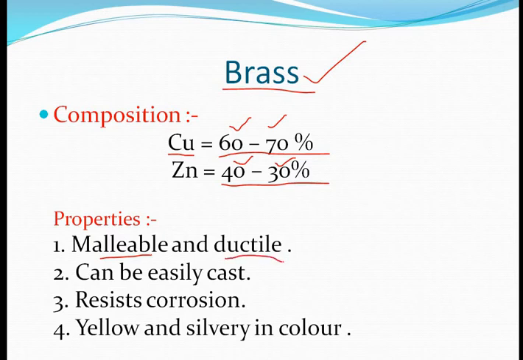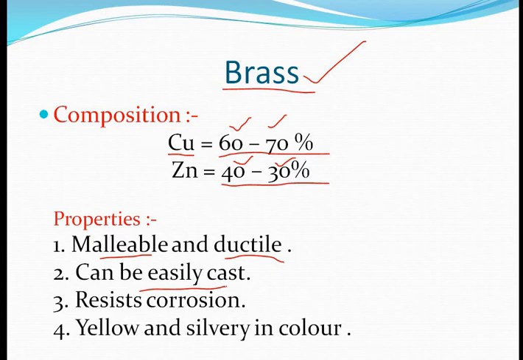It means it can be converted easily into very thin wires. Can be easily cast means that it can be easily modified, or we can easily mold that substance into another substance. For example, we have one utensil made from brass, so you can use that.